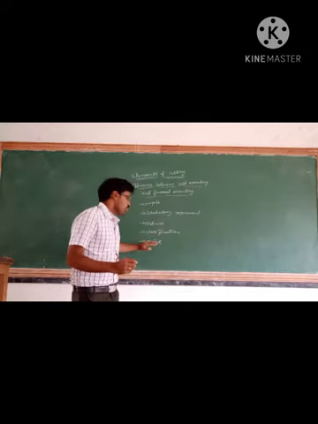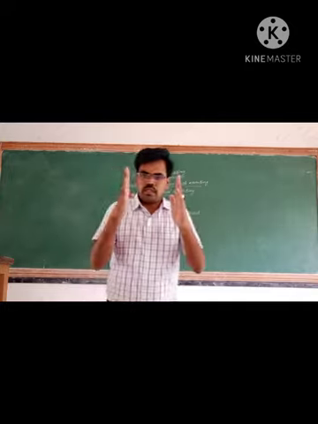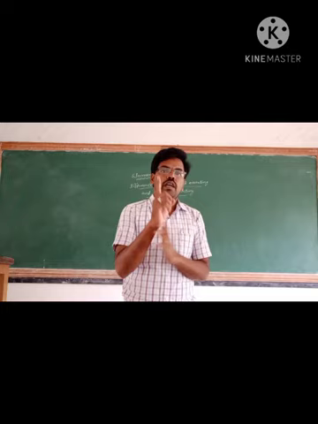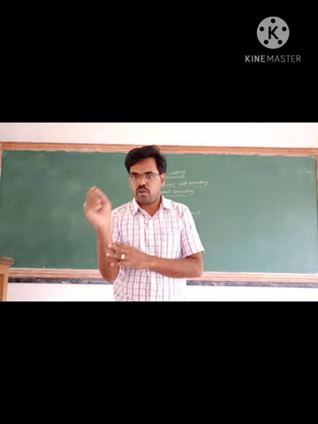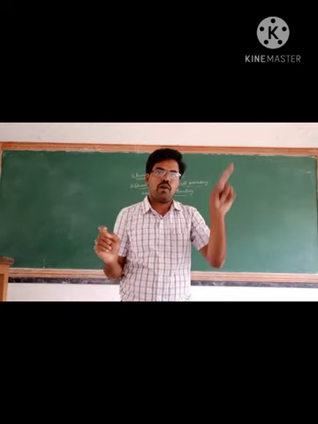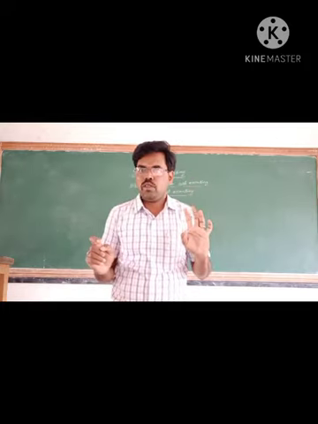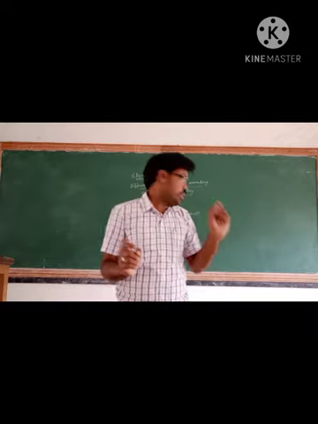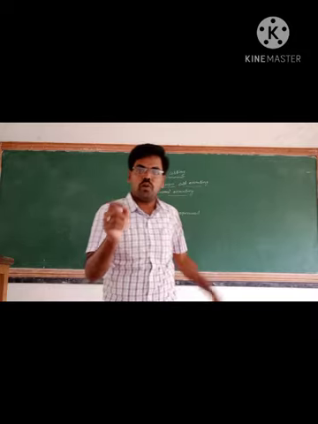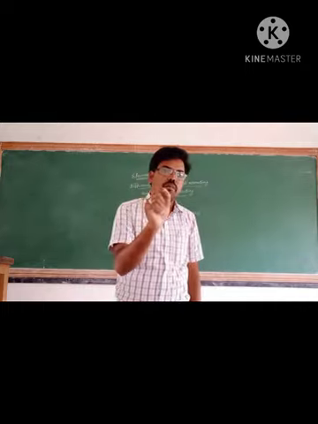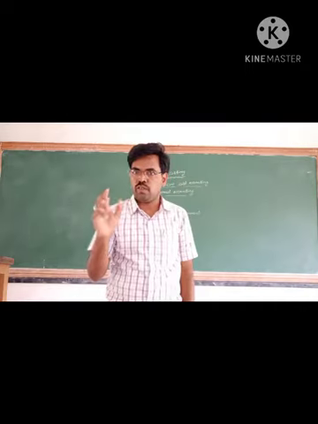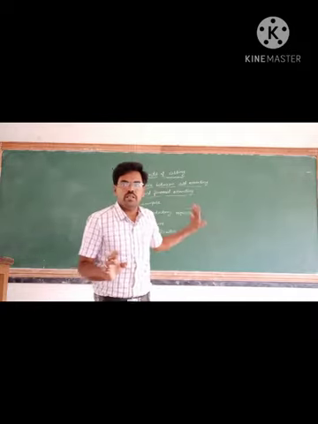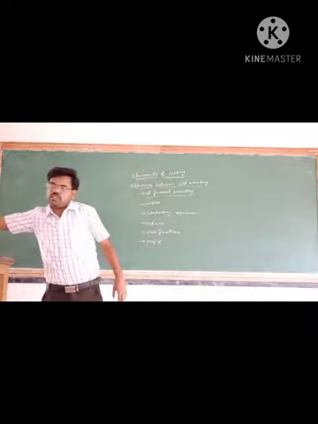And the next one is profit. Under financial accounting, we prepare one statement, the profit and loss account, to know the overall profit of the organization. But in cost accounting, we can know the profit of each department or each division or each product. So these are some of the differences between cost accounting and financial accounting.